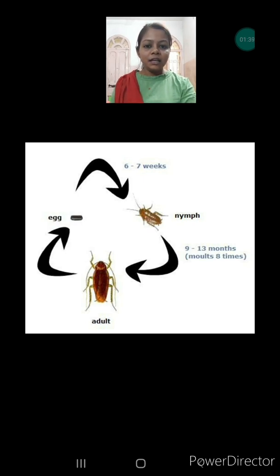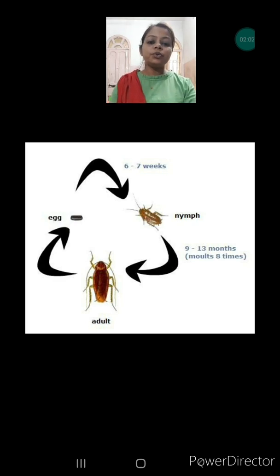After the eggs are laid, in 6 to 7 weeks a new, very small cockroach hatches out of them. It looks very small and is also very weak. This small cockroach is known as a nymph, N-Y-M-P-H, nymph. So the hatchlings of these eggs are known as nymphs.